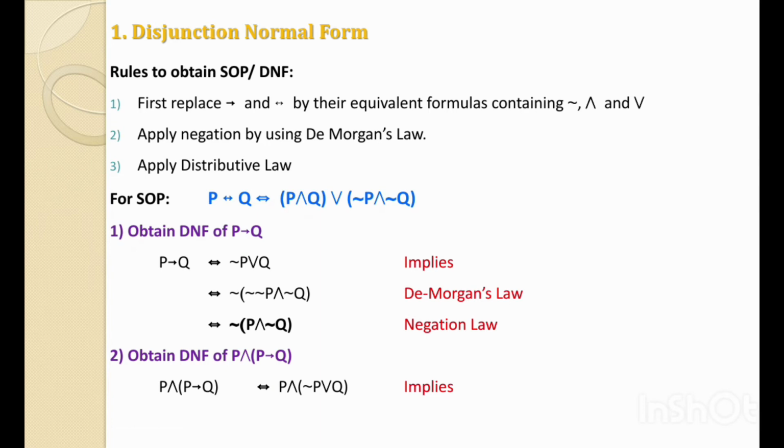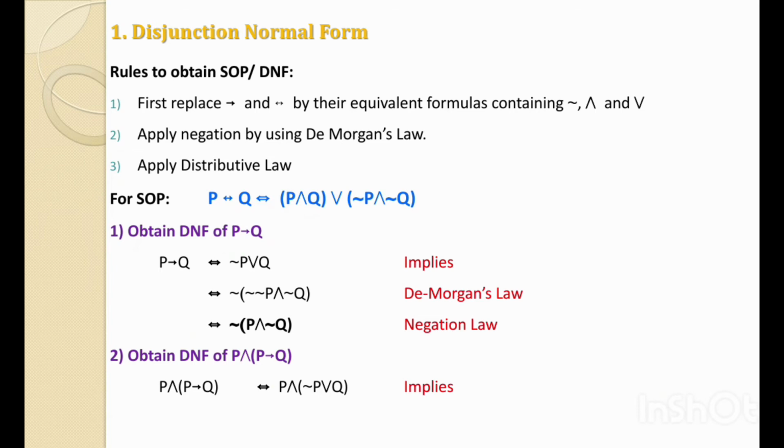Now, if we focus on this term, P and in bracket not P or Q. Here P is one elementary product term, and in bracket the not P or Q is one elementary sum term. Means we have to find out the sum of product, but here the statement is in the product of sum form.